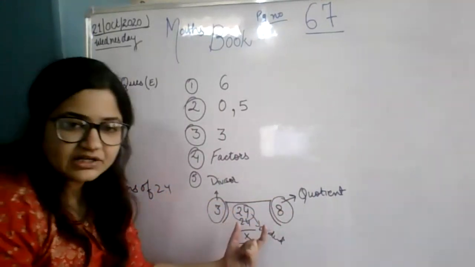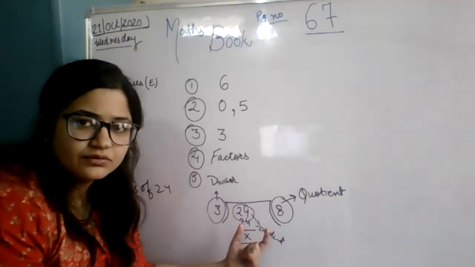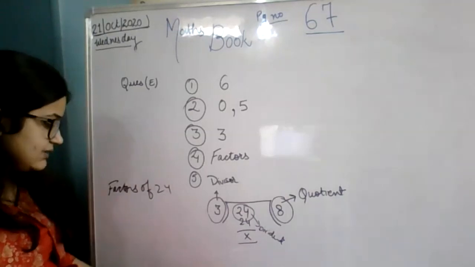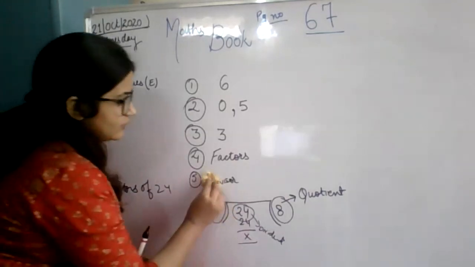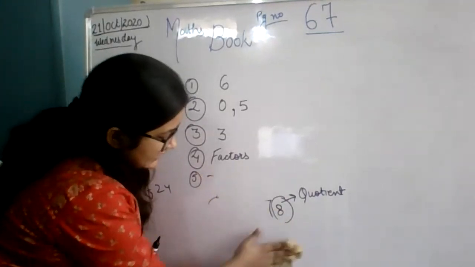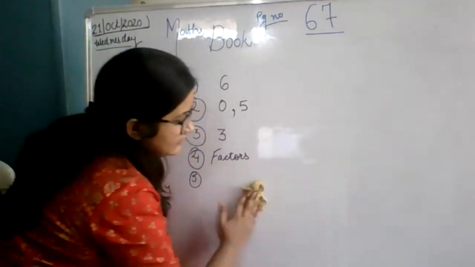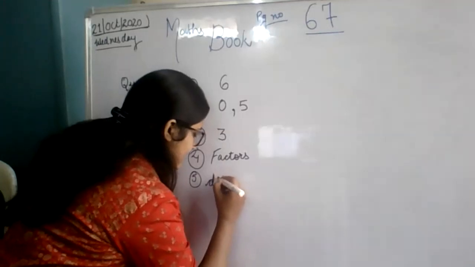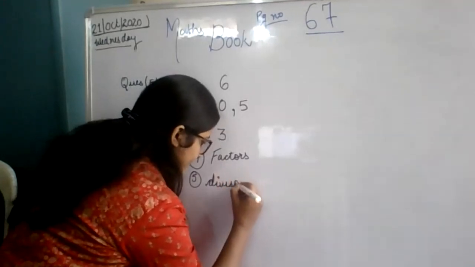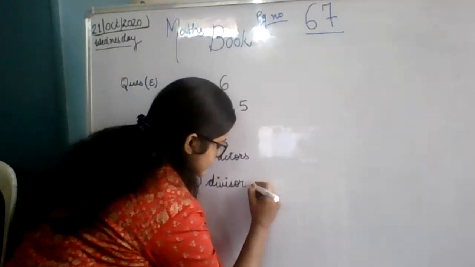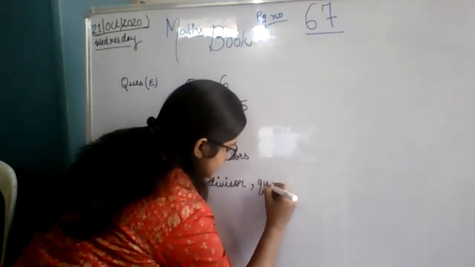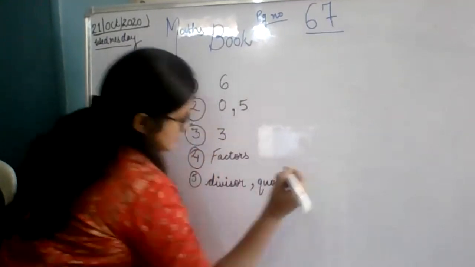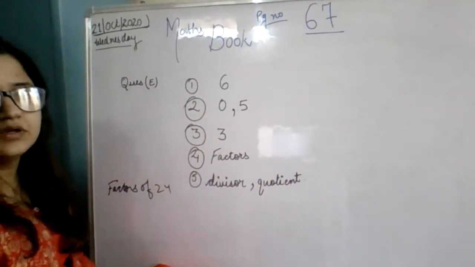Both of them are the factors of 24 or not? Yes or no? Yes, ma'am, both are factors of 24. So what are the factors of the dividend? Divisor and quotient. Divisor, and another one you can write, quotient. Okay. Note this down.